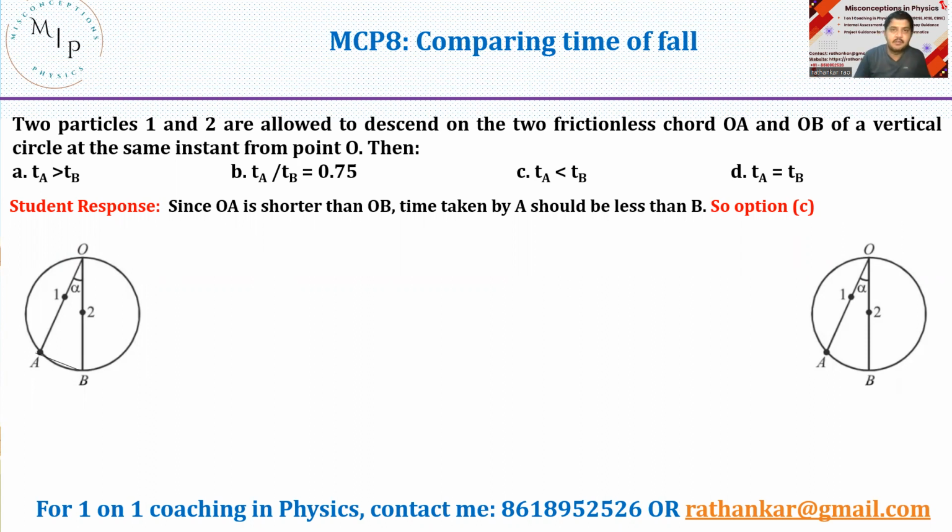Now, here we are going to compare the time of falls. Two particles, 1 and 2, are allowed to descend on two frictionless chords OA and OB of a vertical circle at the same instant from the point O. Then what can happen? This was a question which I had asked.